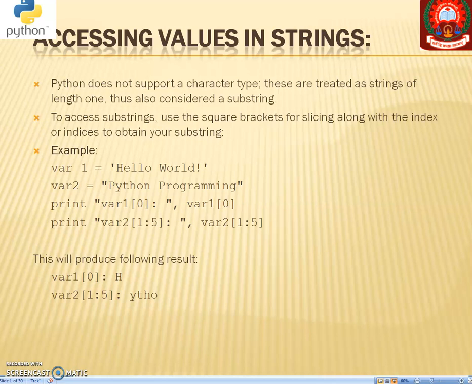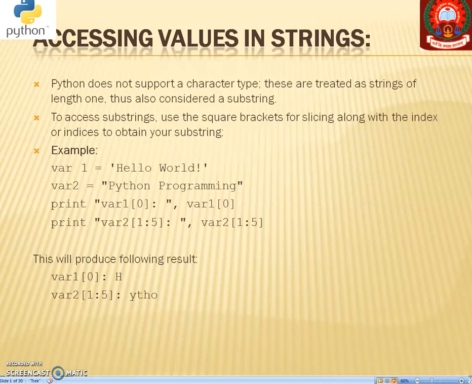In SQL also we declare char, varchar and all these things. But as far as Python is concerned, Python will not support the data type char. It will support the data type string, and even if you declare a simple character, it will consider it as a string.